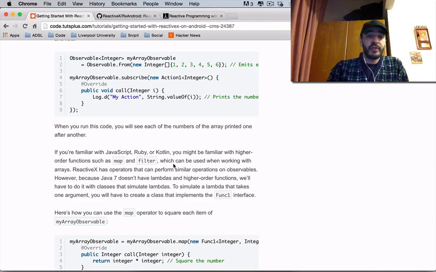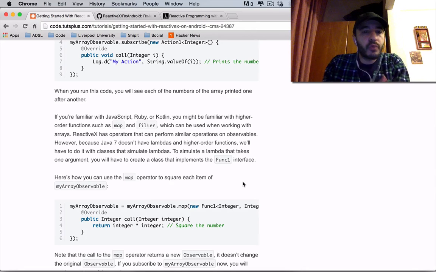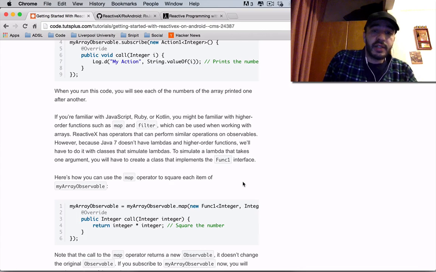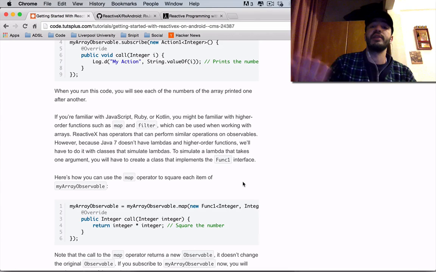If you're familiar with JavaScript, Ruby, or Kotlin, you might be familiar with higher order functions. Now this concept, I didn't understand it when I first was introduced to it back some years ago. I was trying to learn Lisp and couldn't get anything. They can be used when working with arrays. ReactiveX has operators that can perform similar operations on observables. However, because Java 7 doesn't have lambdas and higher order functions, we'll have to do with classes that simulate lambdas. To simulate a lambda that takes one argument, you will have to create a class that implements the Func1 interface. Just like Action1, this is the Func1.